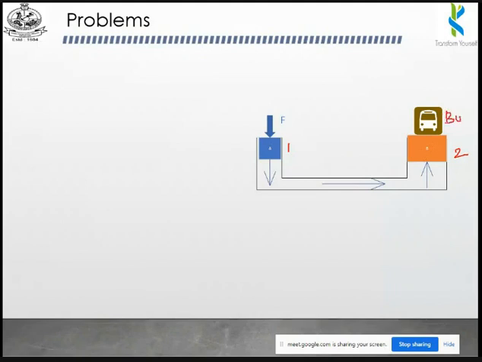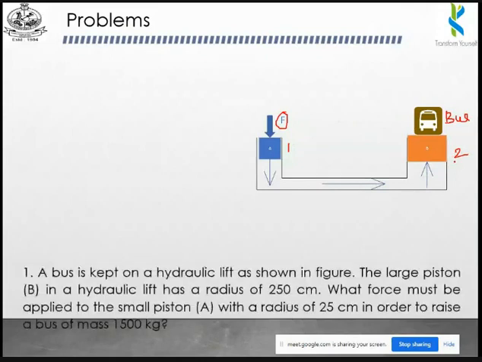Okay. So if you want to lift this bus, you need to apply a particular amount of force to the first piston. Okay. So with this kind of diagram, we can measure the force required to lift the bus, or else we can find F2 also. Okay. So we're going to see the problem.